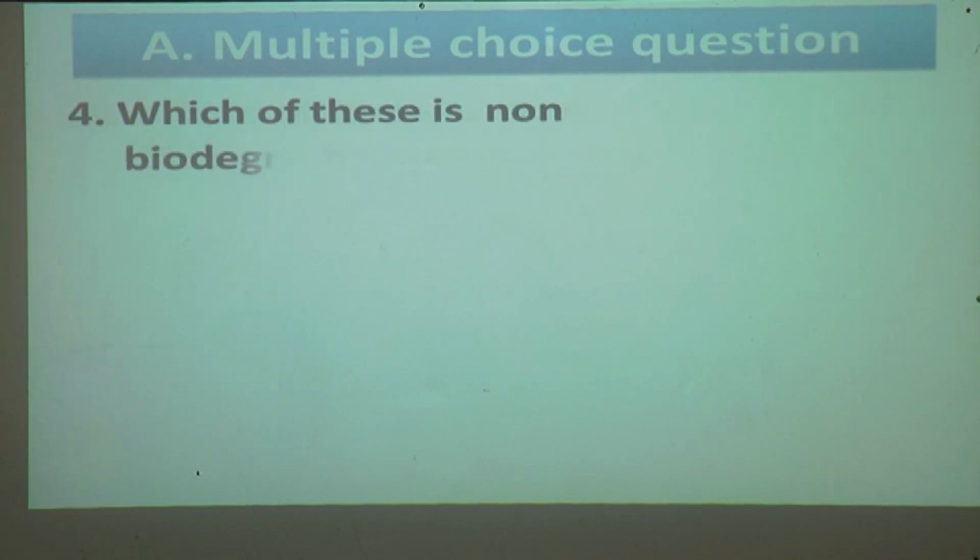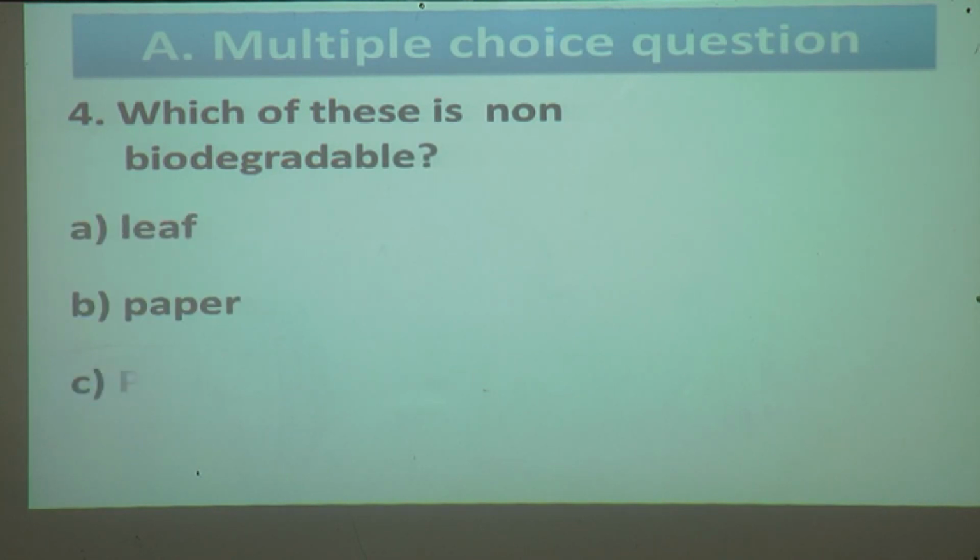Fourth, which of these is non-biodegradable? Options are leaf, paper, plastic bag and flower. Among these, which will not rot? Leaf will rot? Yes. Paper? Yes, it will mix with soil. Plastic bag? No. So the answer is plastic bag. The plastic bag will not rot, so it is not biodegradable. It will not mix in the soil.